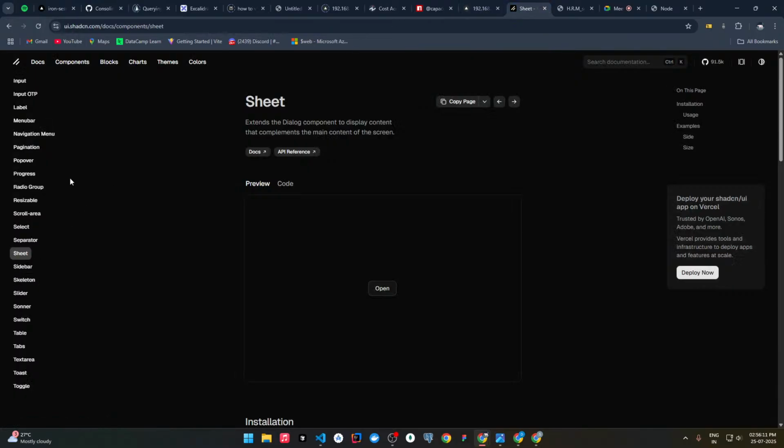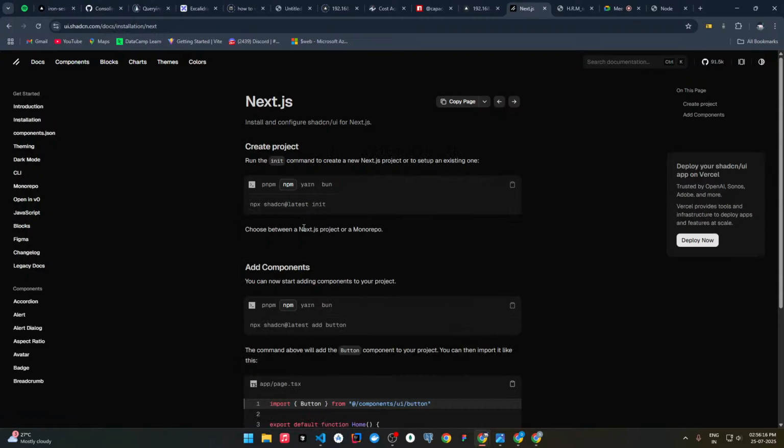If we go to the shadcn installation, we have a lot of options like pnpm, yarn, bun. Currently the latest trending and fastest is pnpm. All these are package managers, nothing else. So this is the package manager.